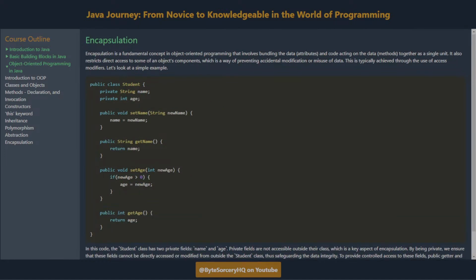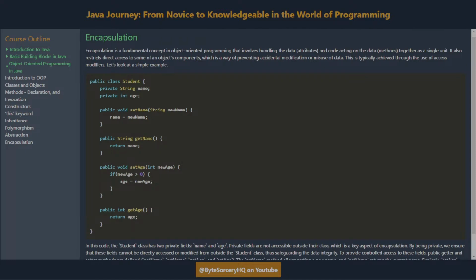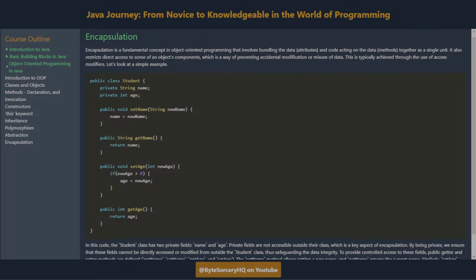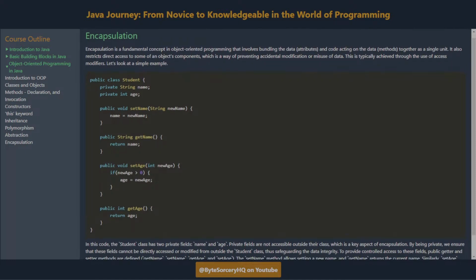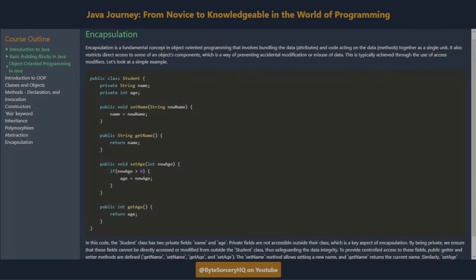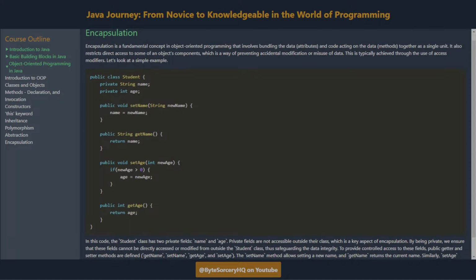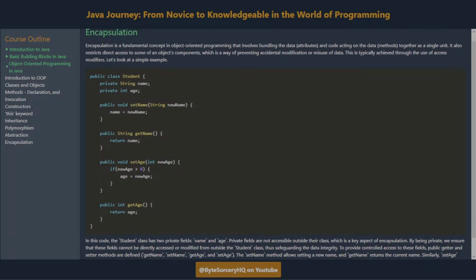Encapsulation. Encapsulation is a fundamental concept in object-oriented programming that involves bundling the data, attributes, and code acting on the data, methods, together as a single unit. It also restricts direct access to some of an object's components, which is a way of preventing accidental modification or misuse of data. This is typically achieved through the use of access modifiers.